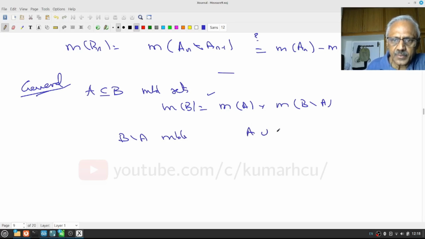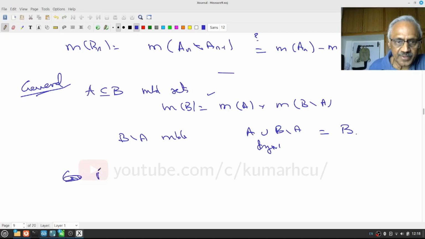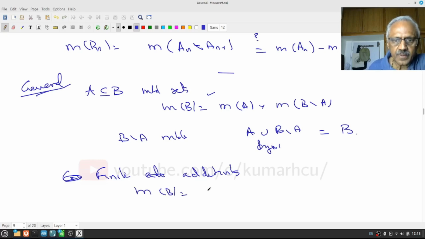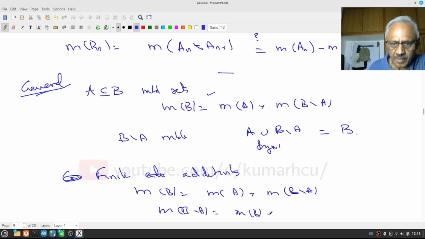And A union B minus A is a disjoint union, and their union is all of B. Therefore, by finite additivity, measure of B is equal to measure of A plus measure of B minus A. In particular, measure of B minus A is measure of B minus measure of A. Yeah?